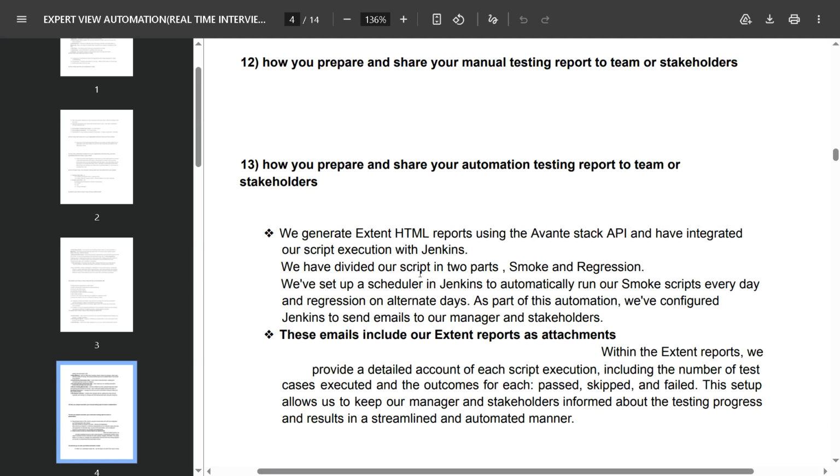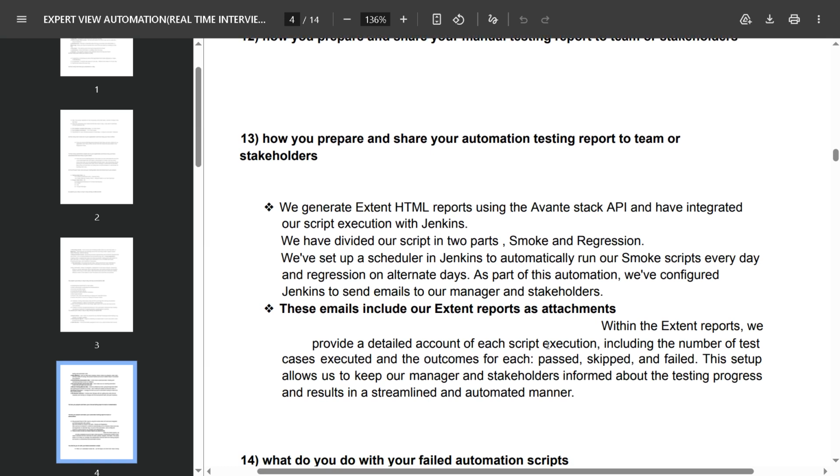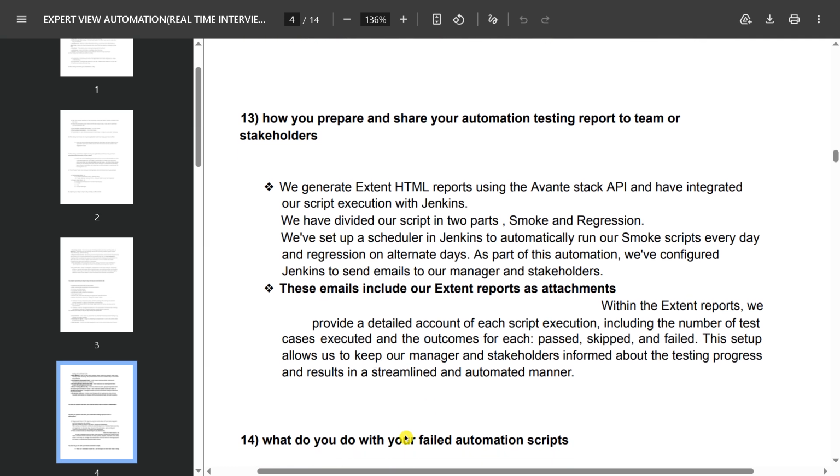We have divided our scripts into parts, smoke and regression. We have set up a scheduler in Jenkins to automatically run our smoke scripts every day and regression on alternate days. As part of this automation, we have configured Jenkins to send email to our manager and stakeholders. These emails include extent reports as an attachment. Within the extent reports, we provide a detailed account of each script execution, including the number of test cases executed and the outcomes for each: passed, skipped and failed. This setup allows us to keep our manager and stakeholders informed about the testing progress and results in a streamlined, automated manner.